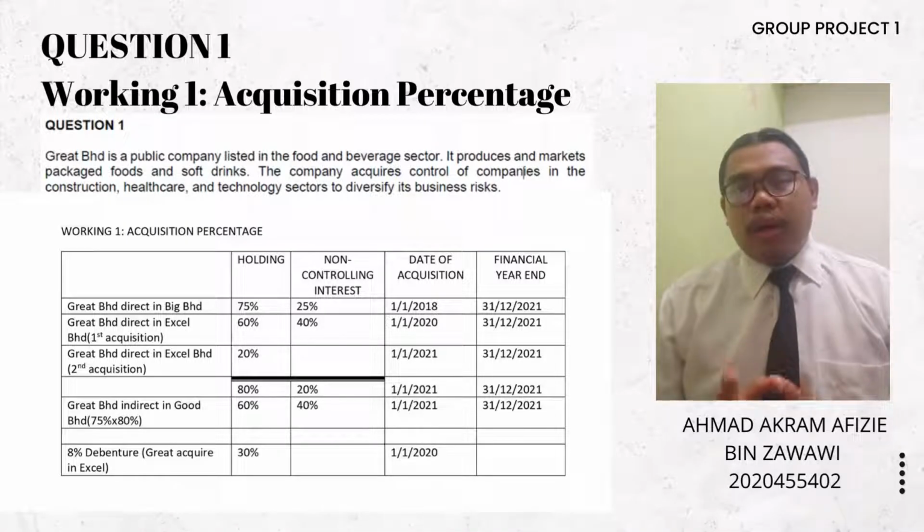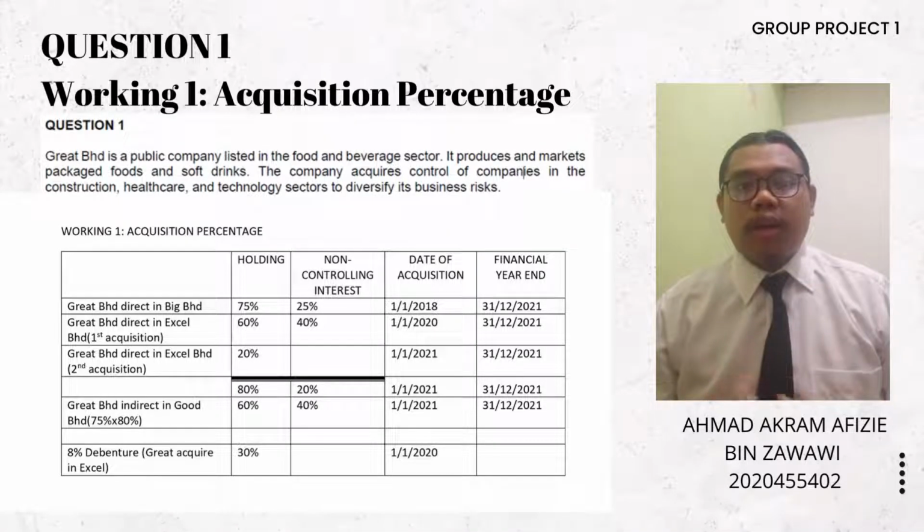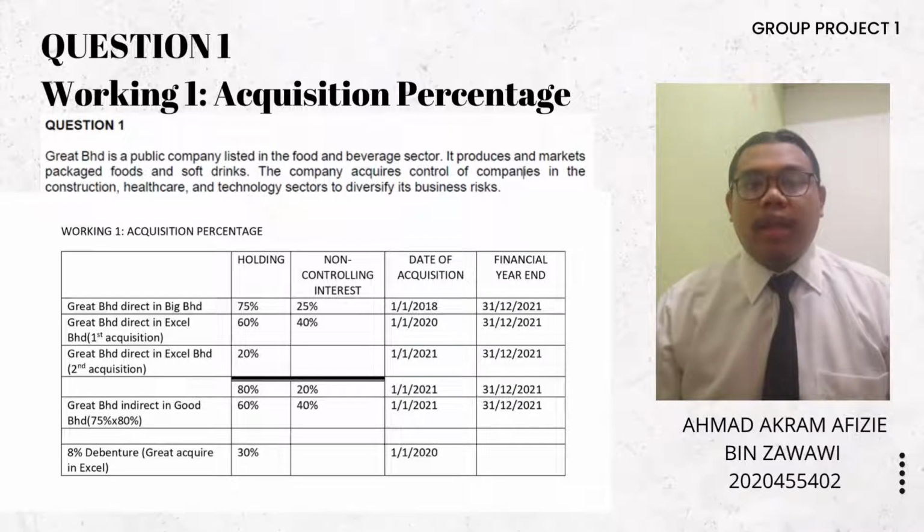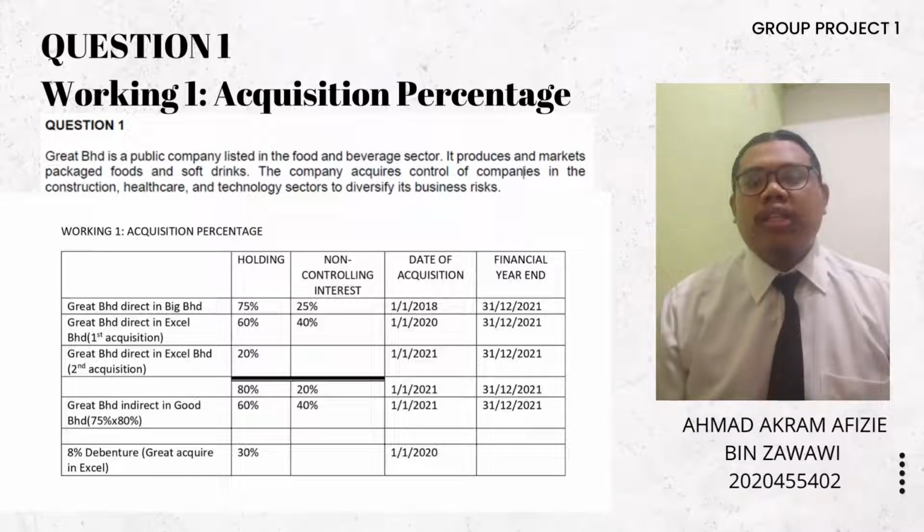For question 1A, we have been asked to find the goodwill or bargain purchase in the acquisition of Bid Berhad, Asal Berhad, and Good Berhad. But before we proceed to that, we must know the acquisition percentage for each subsidiary.